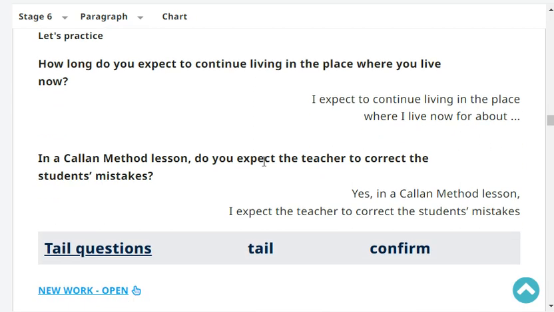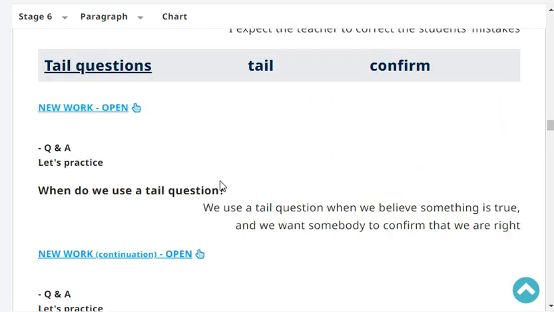In a Callan Method lesson, do you expect the teacher to correct the student's mistakes? Yes, in a Callan Method lesson, I expect the teacher to correct the student's mistakes. Very good.